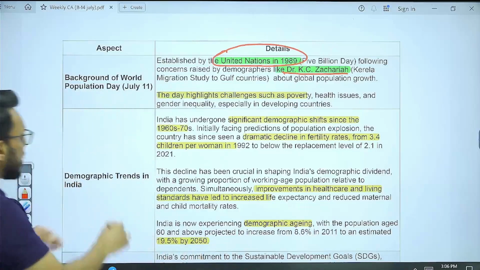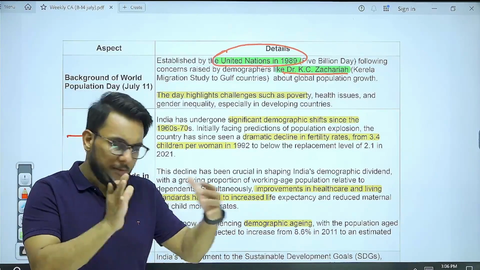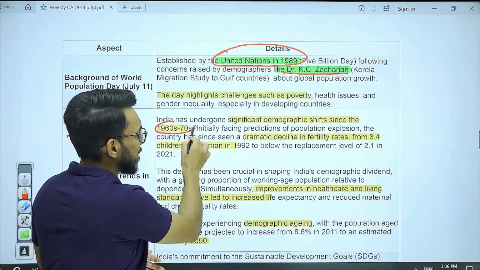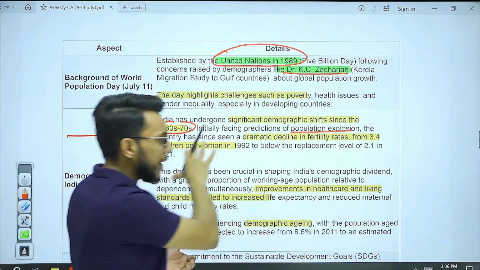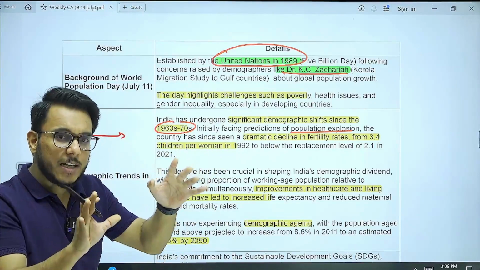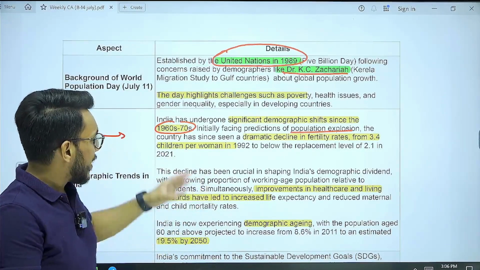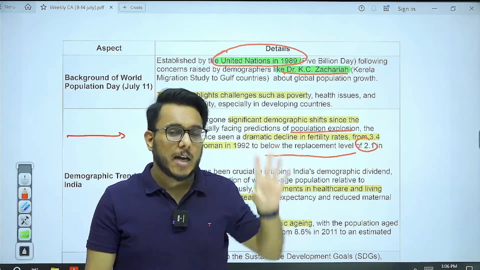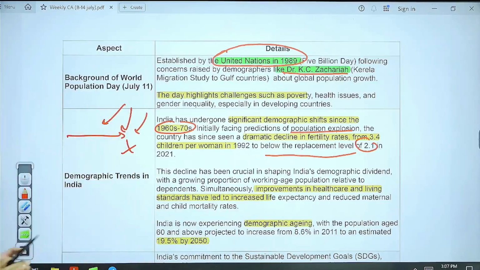Now, first of all, guys, when we talk about India, India's demographic journey has changed. I told you that in the 1960s and 70s there was a population explosion going on, and the fertility rate at that time, I told you 2.1 is the replacement rate, was 3.4. And right now, we have come below the replacement rate of 2.1. It stands at 2.0 according to National Family Health Survey 5. So, population has started on a decline.